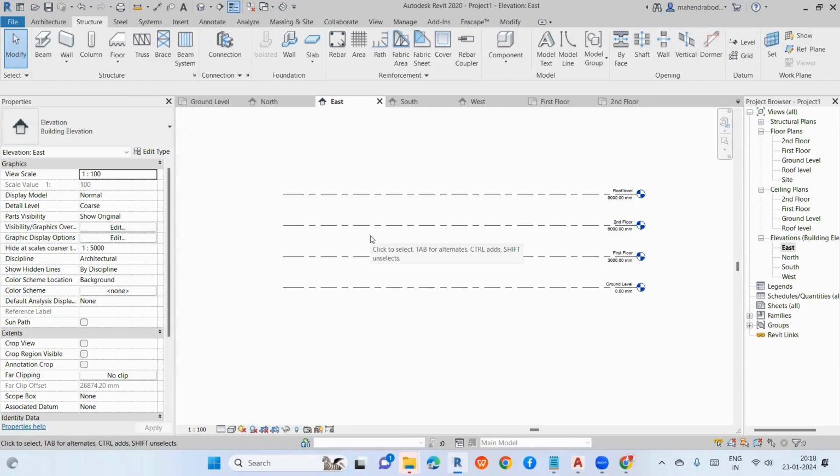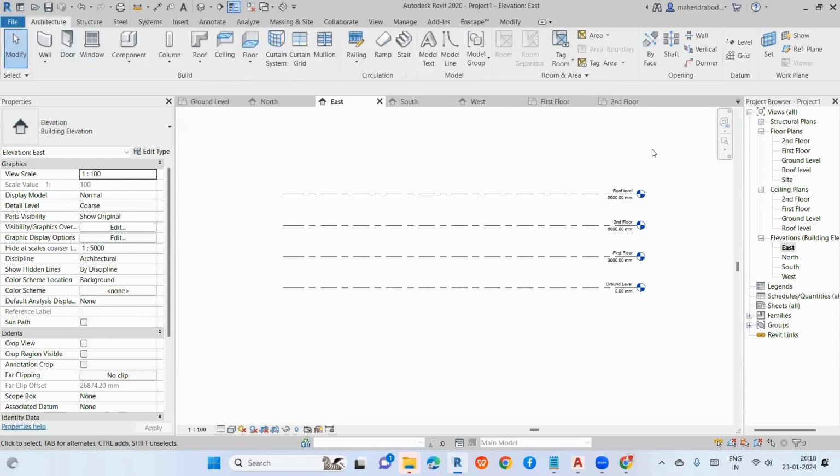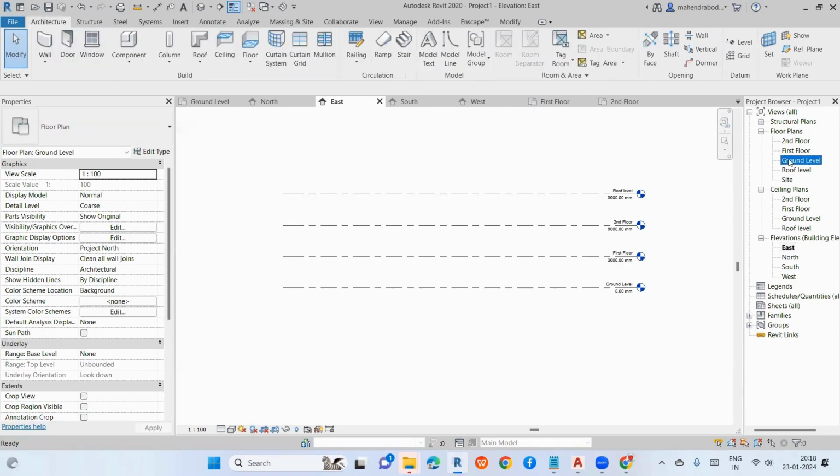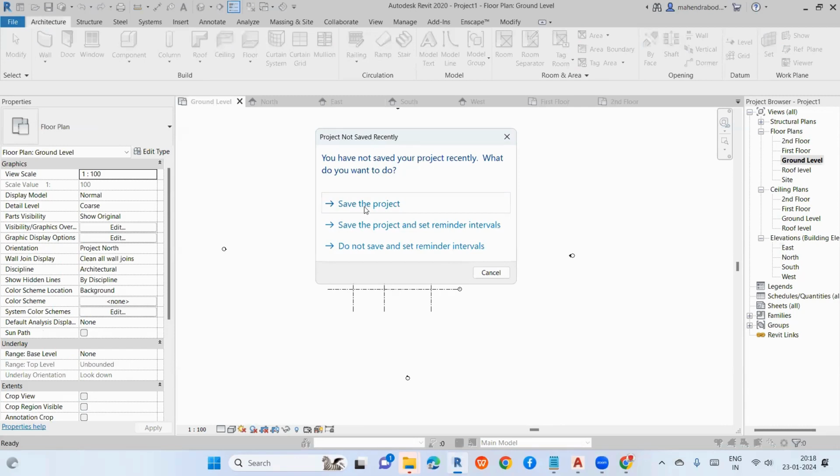So any doubts on this, creating levels and grids? You can ask your questions in the online chat. If you are clear, I'll go to another topic, how to create the walls. Is it clear to everyone? Yes, sir.